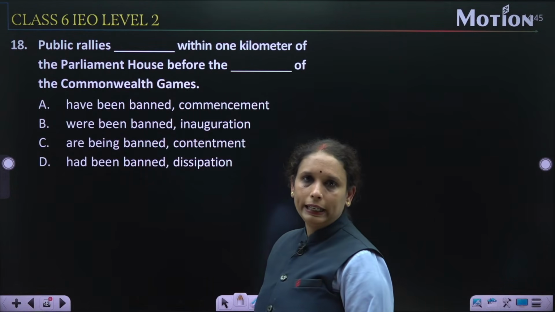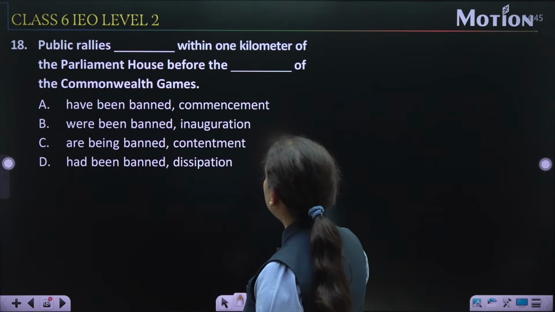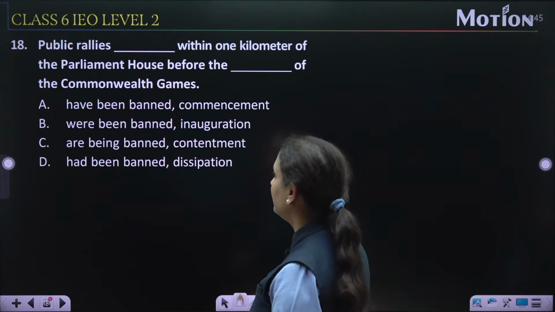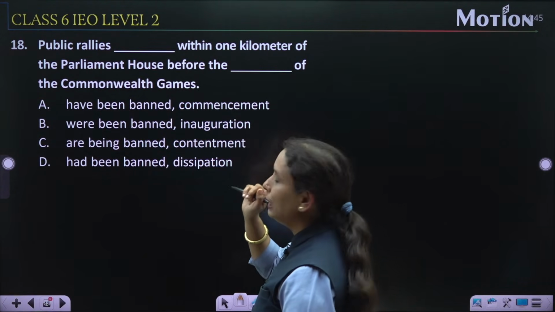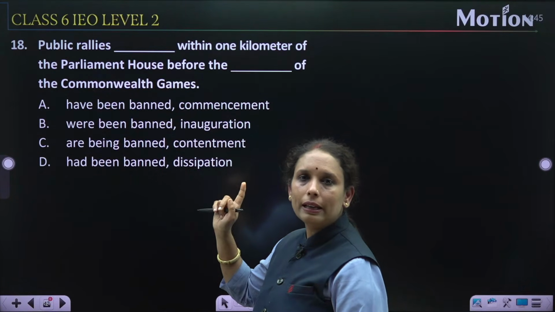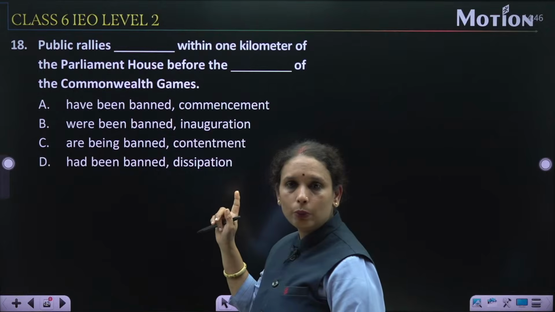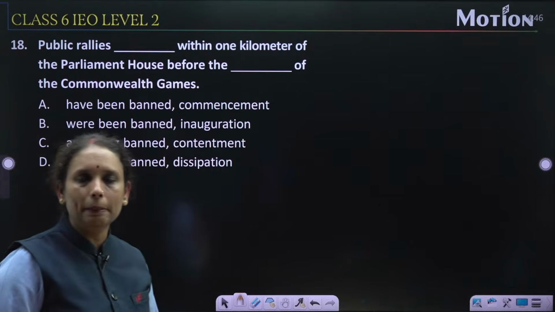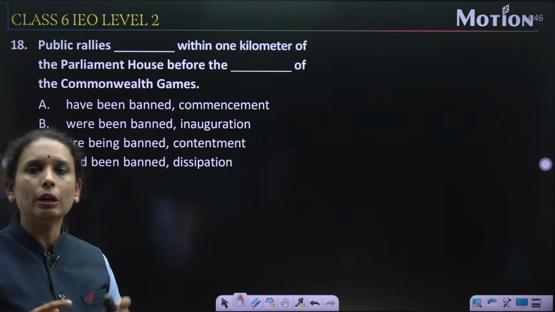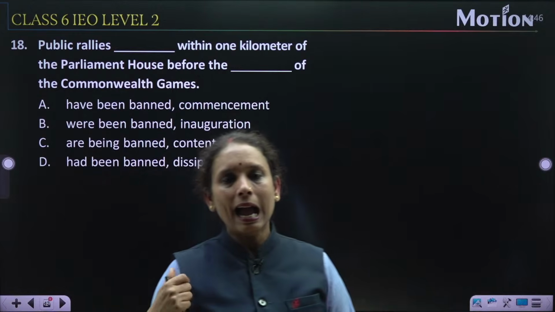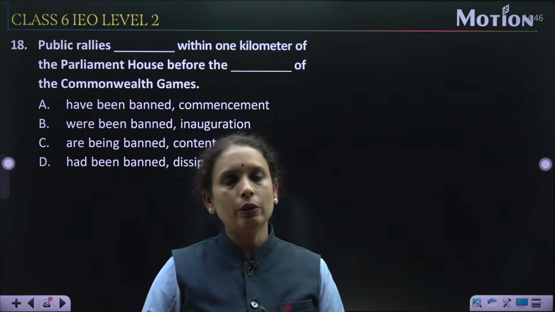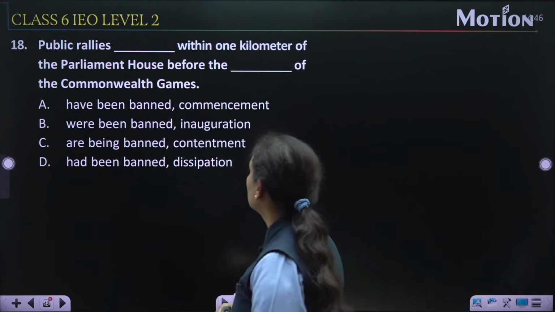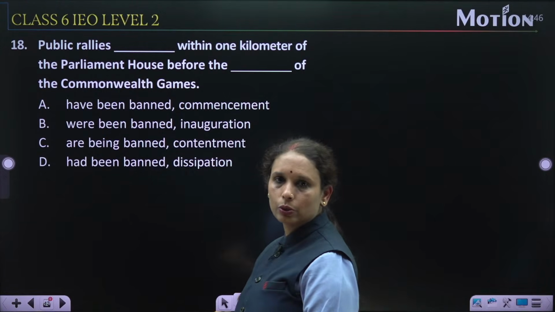Question number 18. Public rallies dash within 1 kilometer of the Parliament House before the dash of the Commonwealth Games. Okay. Public rallies की बात हो रही है. It means यहाँ पर क्या है? Singular. The singular noun की बात कर रहे हैं यहाँ पर. So the sentence talks about an action that started in the past. In this question, we talk about a sentence that takes place in the past and is still continuing. That is perfect. Perfect passive tense is used for this question. So let us find out the answer for this question.